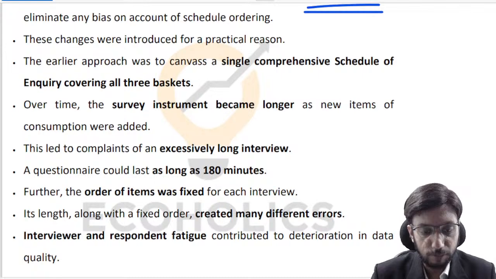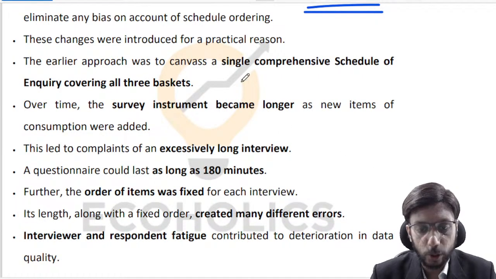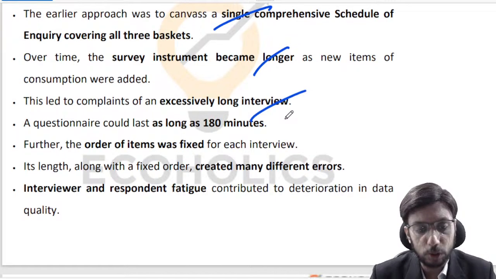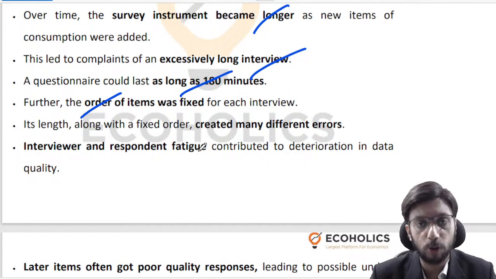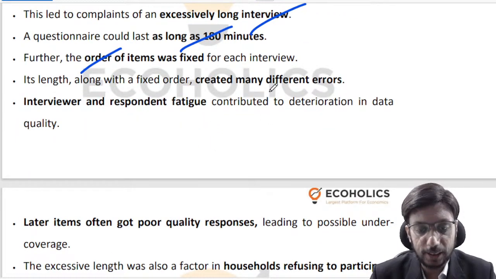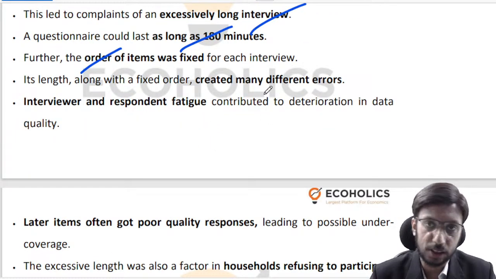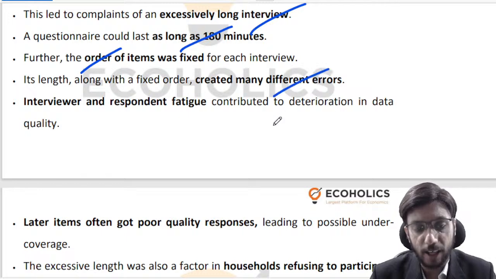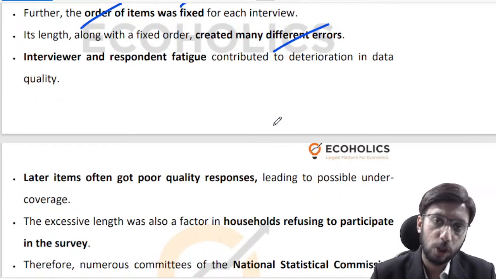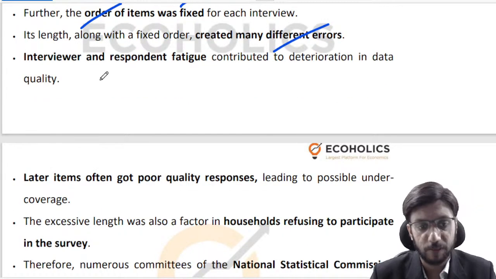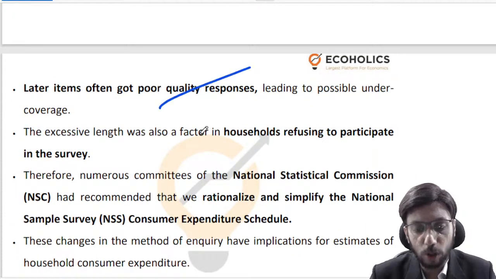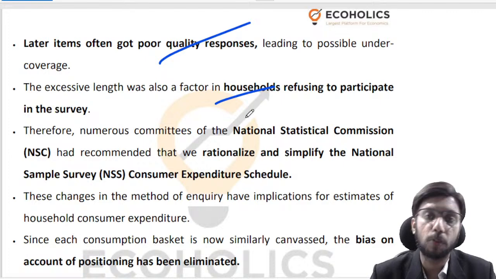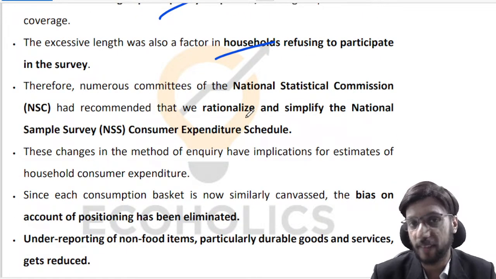Point number 1, right? Like I explained to you, if you try to cover it in a single visit, the interview becomes too long, it can take as long as 3 hours, and the order of items is also fixed. As a result, the interviewer loses interest towards the end of the survey, which allows a lot of errors to seep into your survey. There is interviewer fatigue, there is respondent fatigue. Your last items get poor quality answers. Households refuse to participate in such long surveys because they don't have that kind of time.